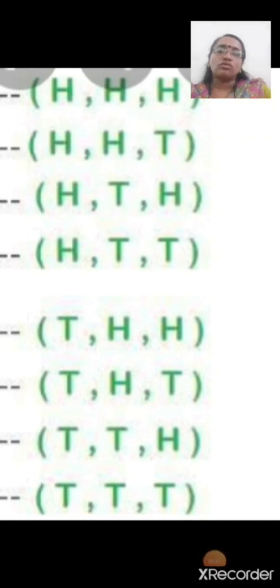If 3 coins are tossed, you have 8 outcomes. So 3 coins head, that is HHH. Then 2 heads, that type of outcomes: HHT, HTH, THH, like that 3 outcomes. Then 1 head, that is HTT, THT, TTH, and at last 3 tails, that is TTT. Like that, if 3 coins are tossed, you have 8 outcomes. Total number of possible outcomes is 8.